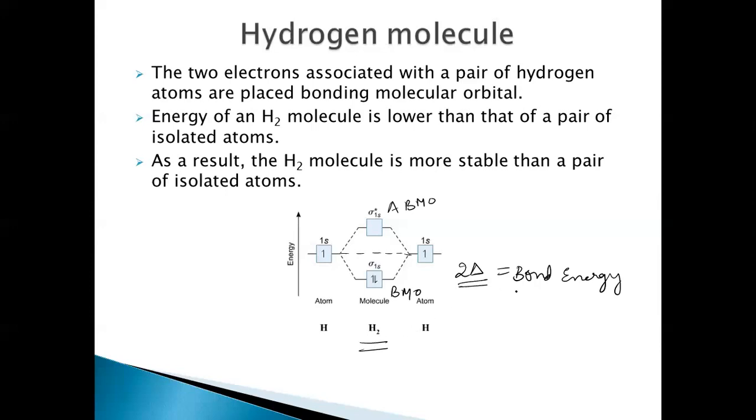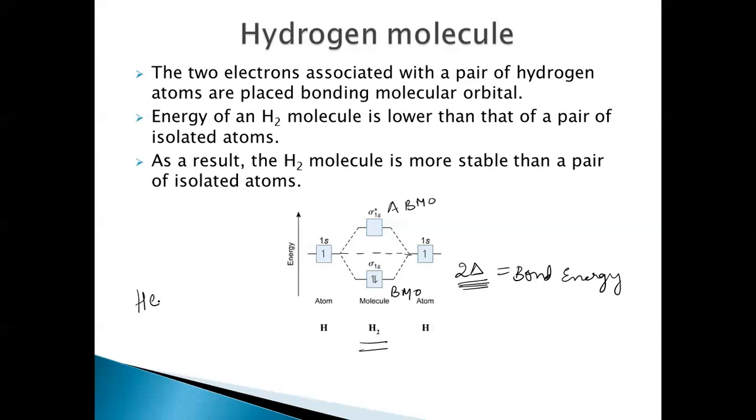That is why during the formation of the hydrogen molecule, energy is released by how much? 2 delta. That is equal to the stabilization energy. Actually, this is equal to the bond energy. So the energy which is released when the hydrogen molecule is formed means it is stabilized. The hydrogen molecule is stabilized by an amount of 2 delta, which is lower in energy when compared to both the hydrogen atoms. That is why the hydrogen molecule is formed here.